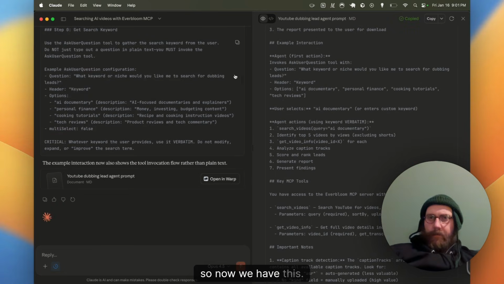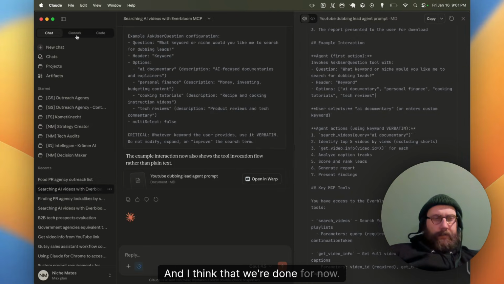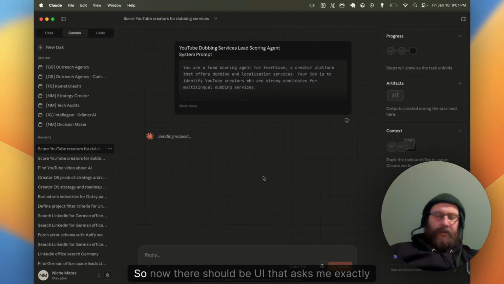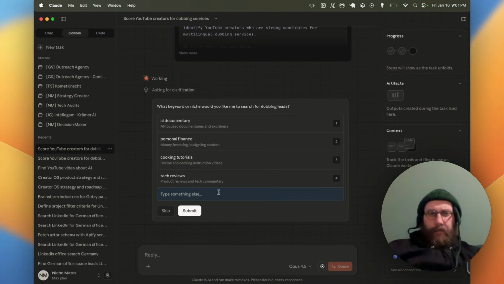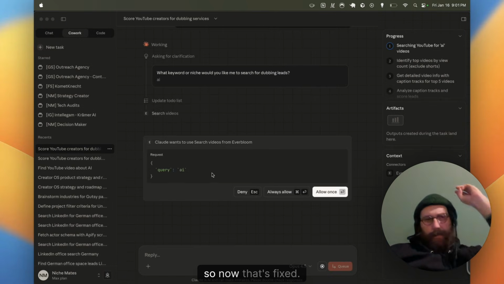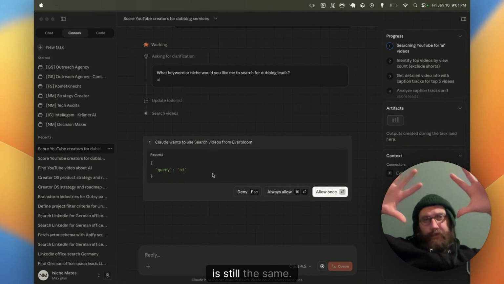All right, so now we have this. Let's see if it works. And I think then we're done for now. All right. So now there should be UI that asks me exactly this. All right, AI. All right, so now that's fixed. The rest is still the same.